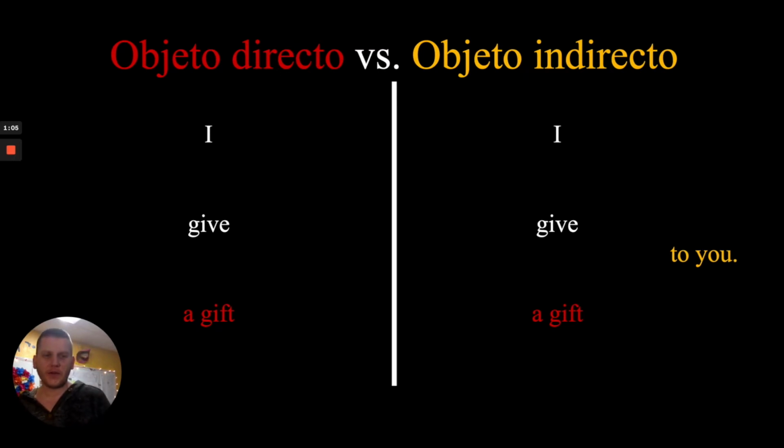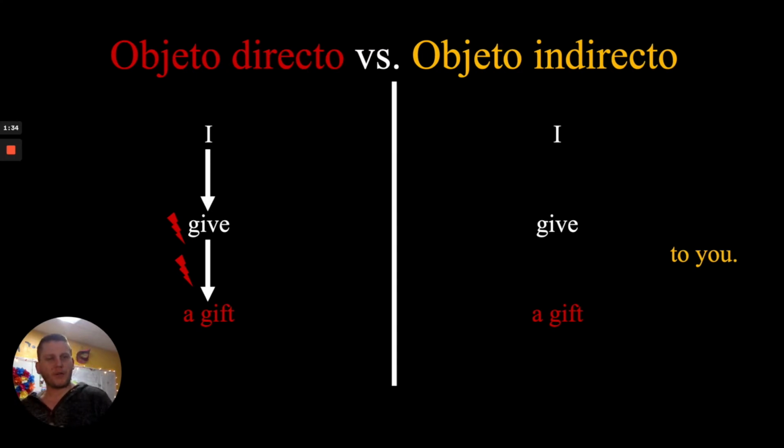Now let's go to the indirect object side of things. I give a gift to you. A gift is still the direct object, but to you is now an indirect object, or has now appeared and is the indirect object. So what is going on here? How is it that what characterizes the gift as the direct object versus you as the indirect object?